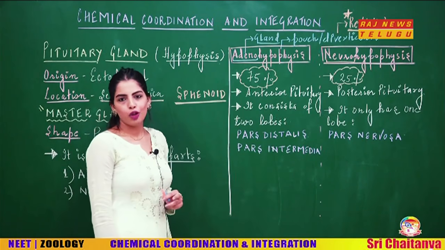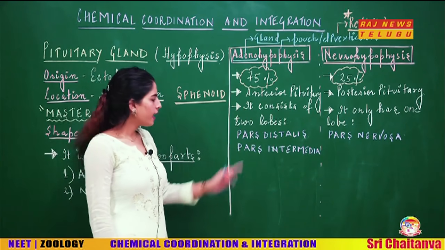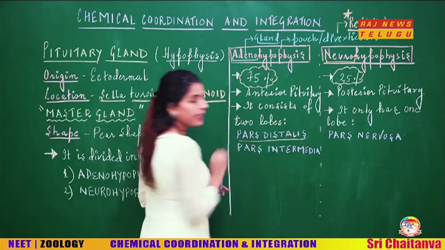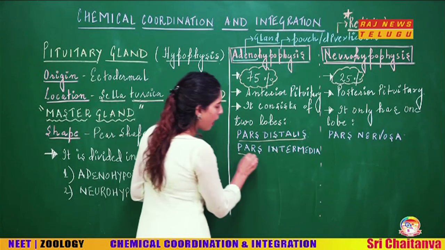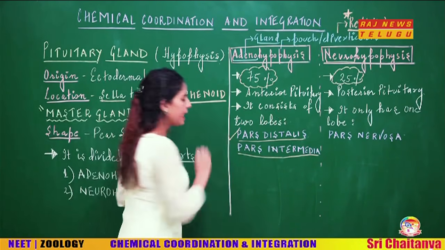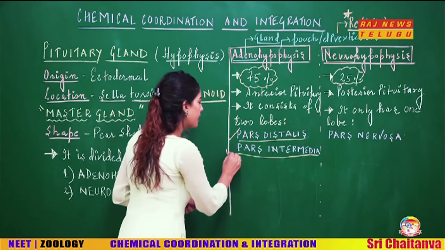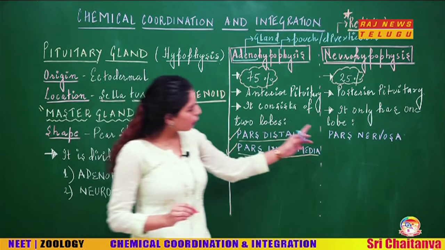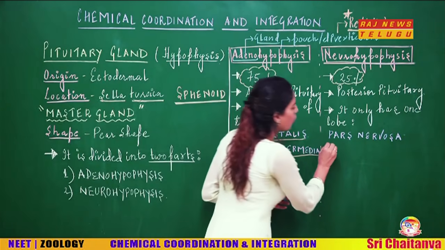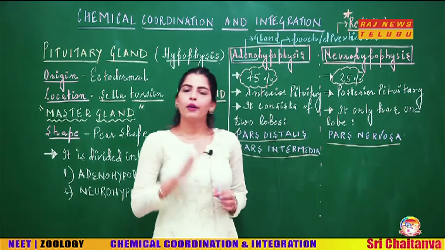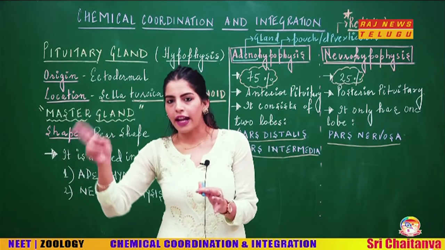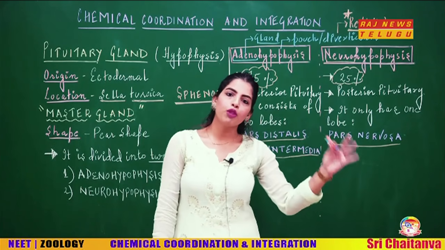When you look at the adenohypophysis, it has two lobes. One is pars distalis and the other is pars intermedia. Whereas the posterior pituitary, or the neurohypophysis, has only one lobe, which is called pars nervosa. Clear? So, two lobes of anterior pituitary, one lobe of posterior pituitary.